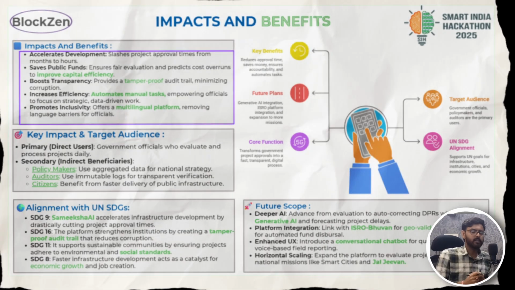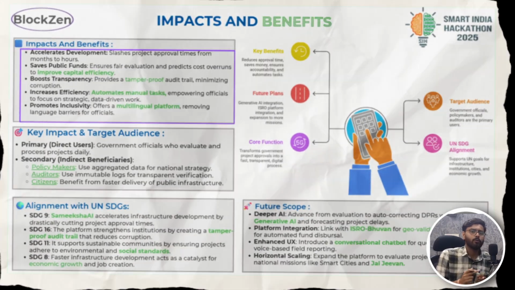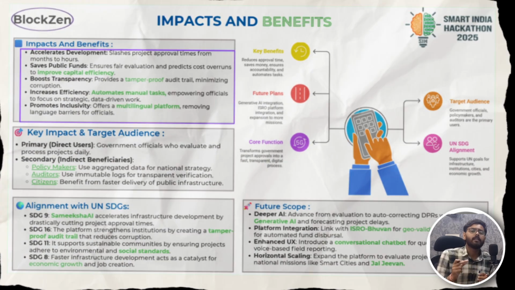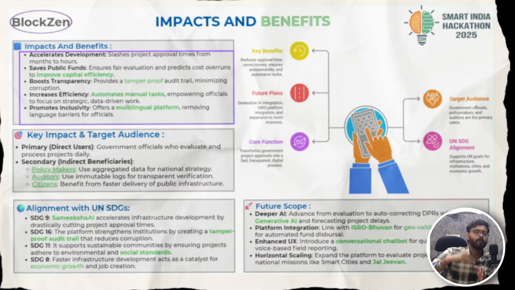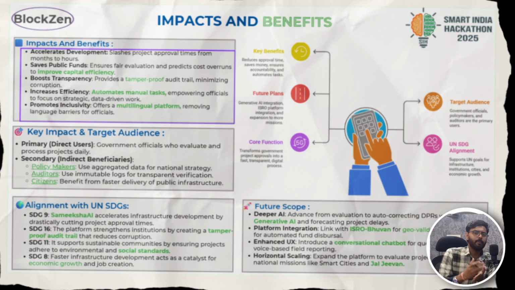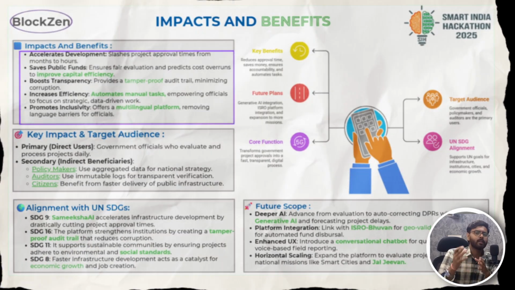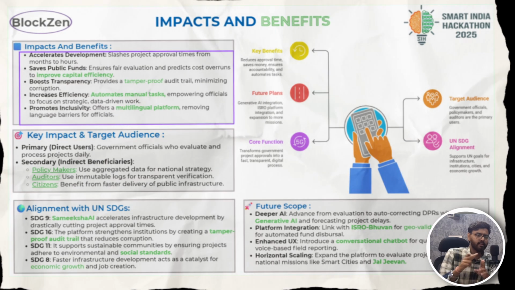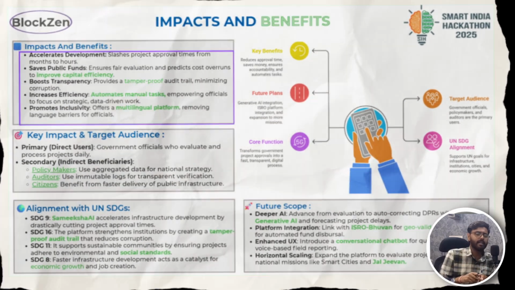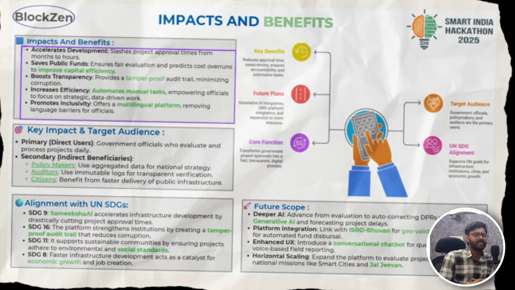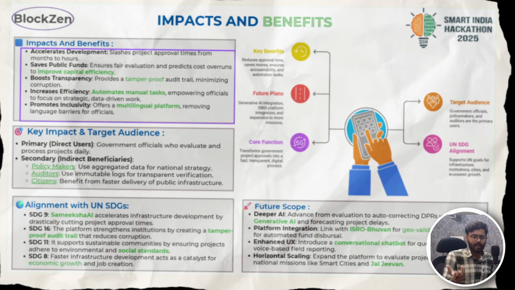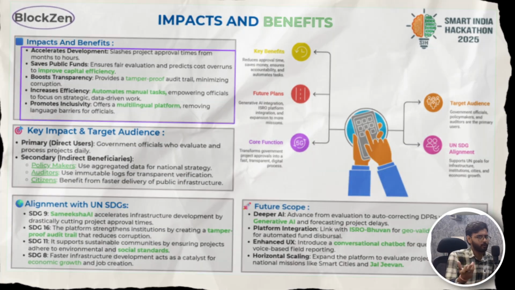In future aspects, we are thinking of introducing a conversational chatbot for the user state governments, because before submitting a document directly to the MDoNER for further verification, they can cut this step and use the chatbot to check the completeness and consistency of the DPR which they are going to submit to the MDoNER. Basically, this will save time and help in time efficient management, which is all we want from an AI based system.